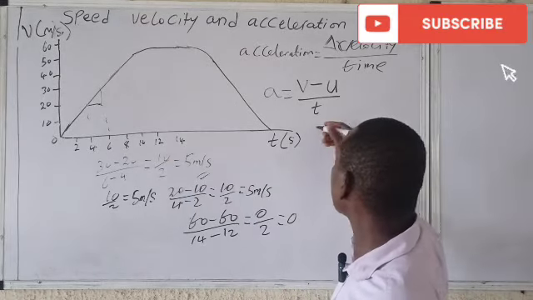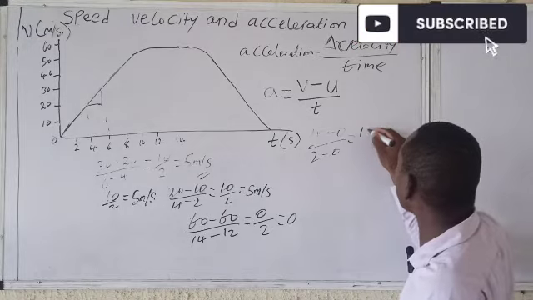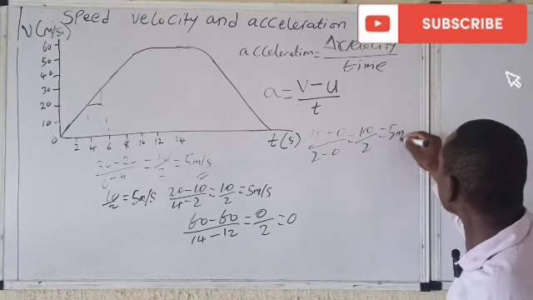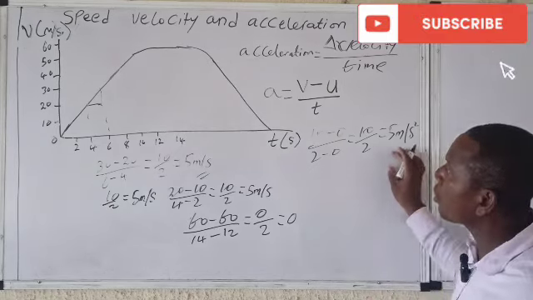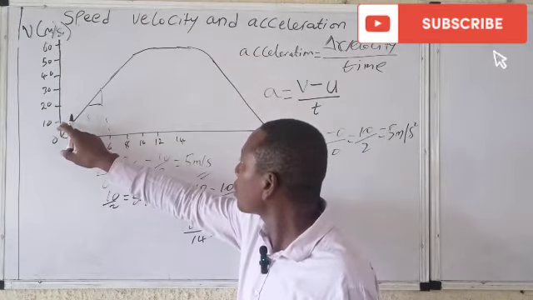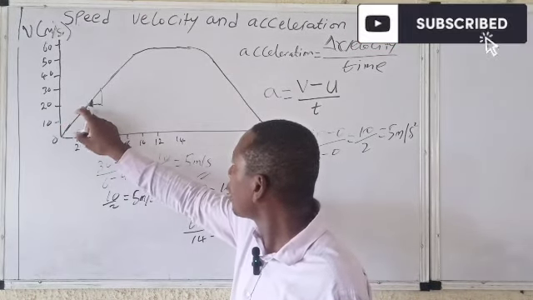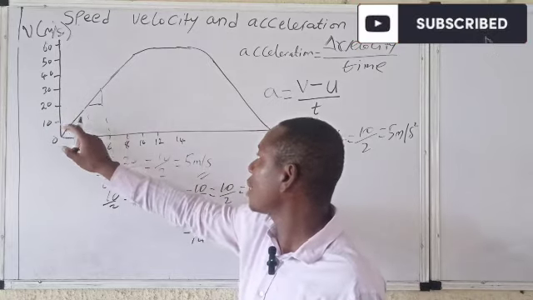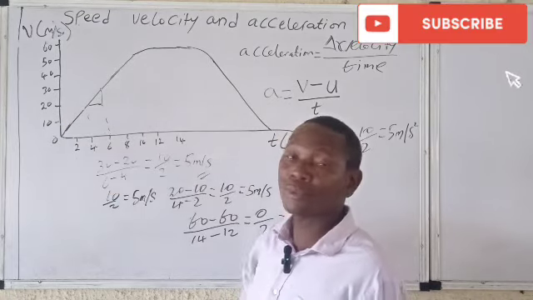So let's just do it. We now have 10 minus 0 all over 2 minus 0. What do we have here? 10 all over 2. So we now have 5 meter per second square. If I decide to calculate the acceleration from here to here, you now have 20 minus 10, and you also have what? 4 minus 2, just the way you have.